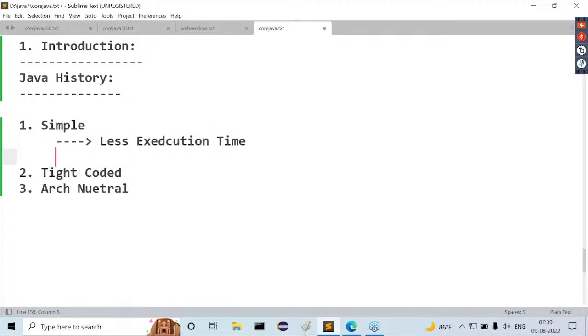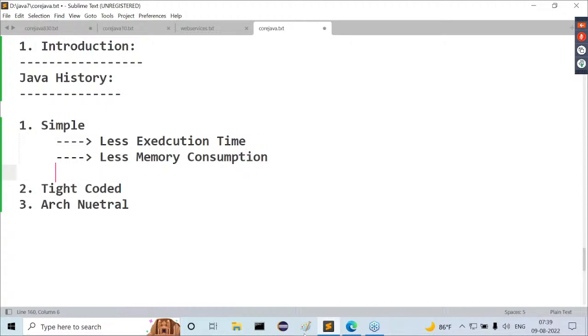They want lesser execution time. And the second one is lesser memory consumption. Next one is lesser power consumption. Observe, guys: less power consumption.